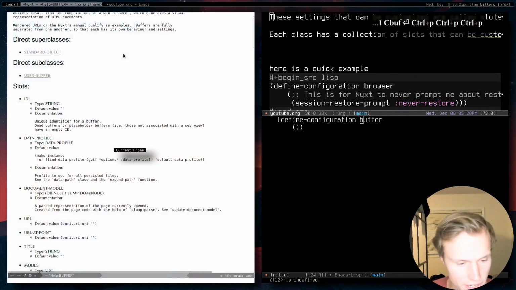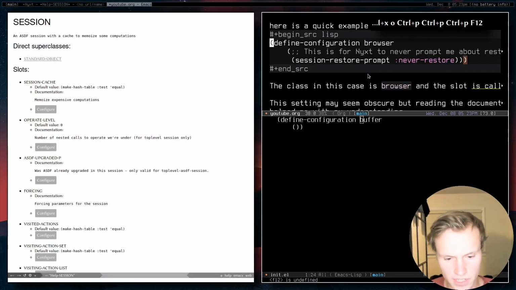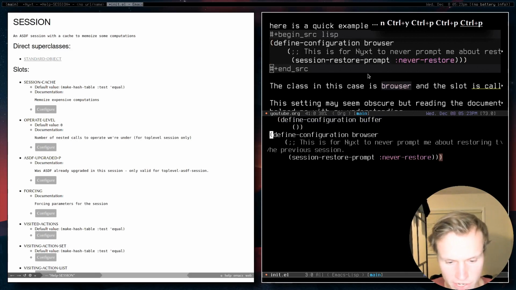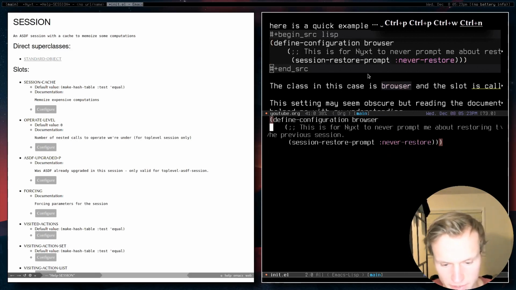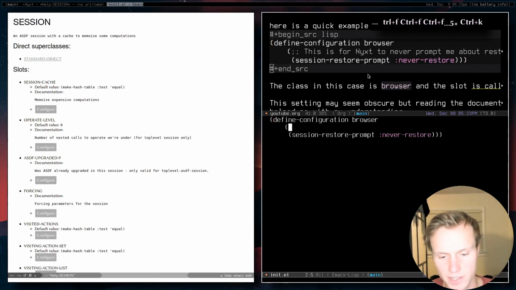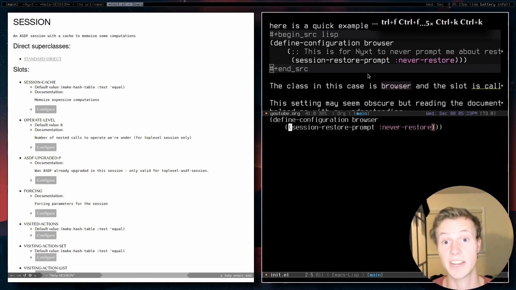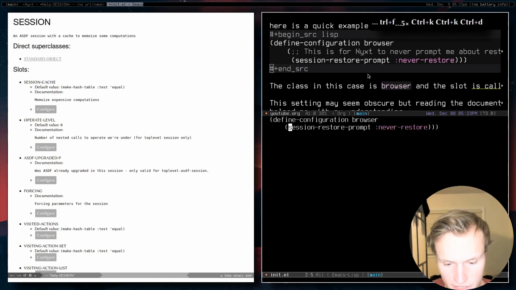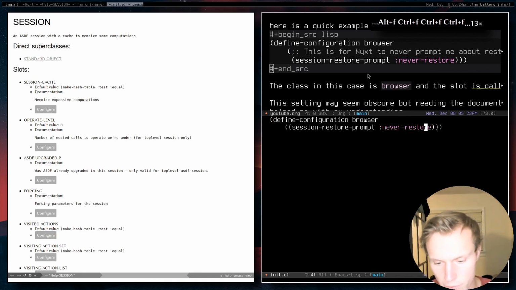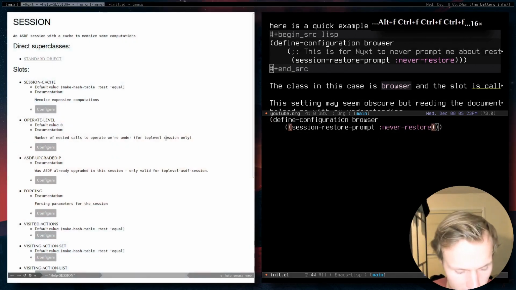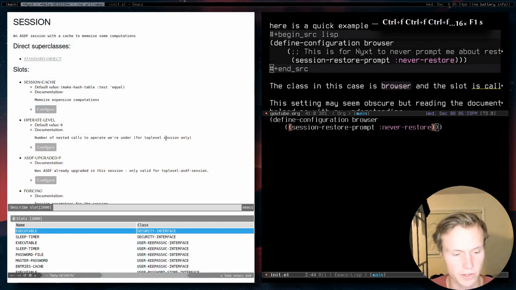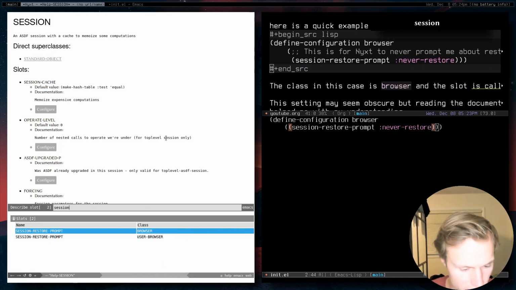Now let's go ahead and actually customize this a bit more. Up here, you'll notice that we have some basic customization, so we can copy that down into our configuration. We can even remove this comment because it's not really necessary. I'm setting a slot known as session restore prompt, and this is being set to never restore. If we went here, we could do F1, I believe it's S. Yep, this will give us all the slots. So we could do session restore prompt.